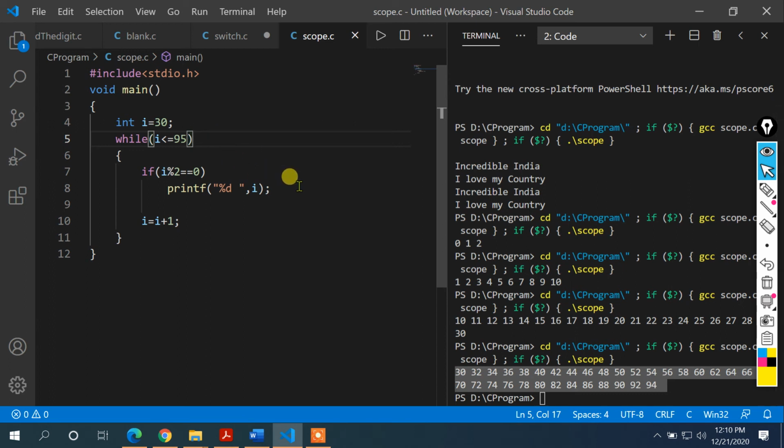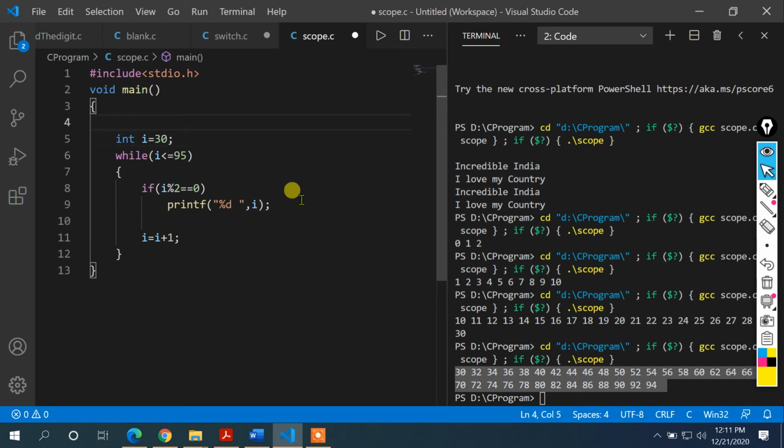Here the range is fixed, 30 and 95. But if somebody asks you to find the even numbers between 1 and 100, or between 25 and 75, there should be an option where the user gives the lower range and the higher range. So how to do that? You can easily specify it something like this.